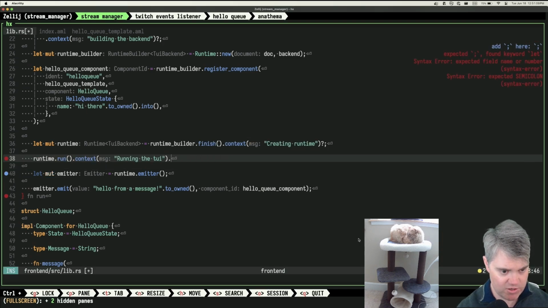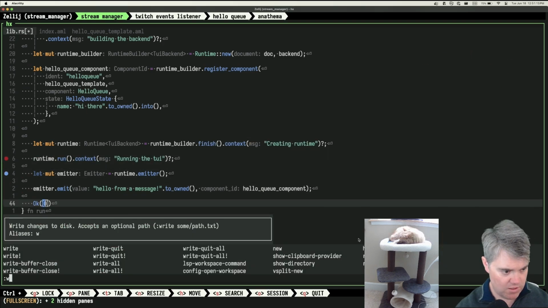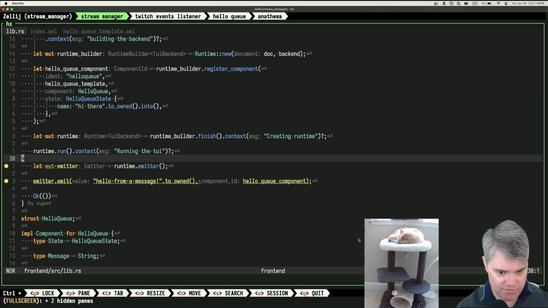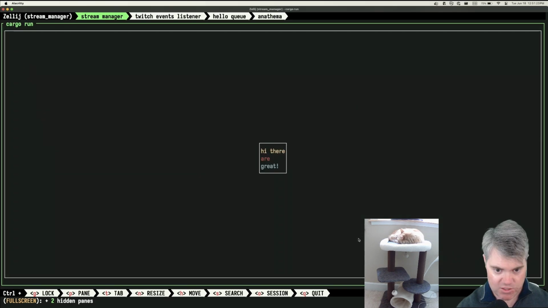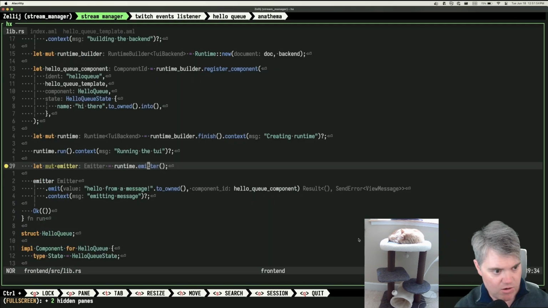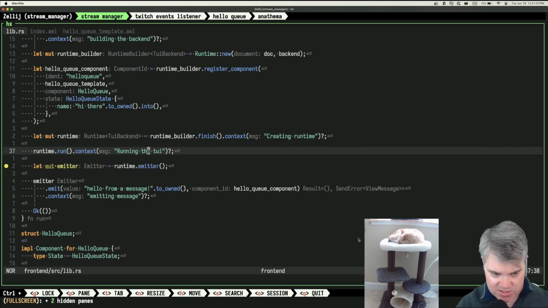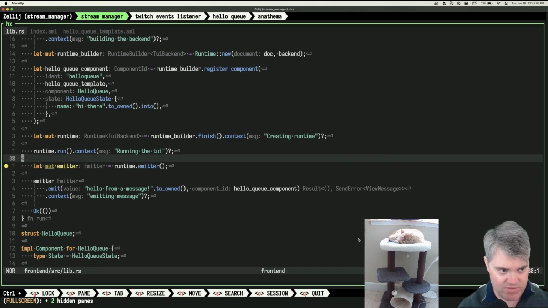I just need a question mark Q. Question mark Q. Okay. So if we do that, you're fine. We're going to emit that. So we have hi there right now. Now, I'm a little bit concerned that this never runs, right? Like, does this just halt here and never run down here because I just don't have the emitter?